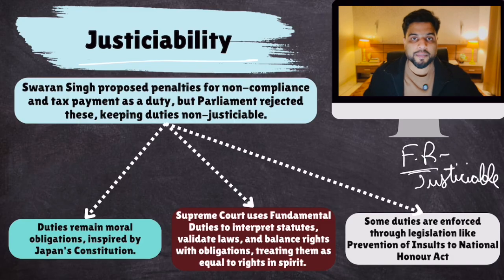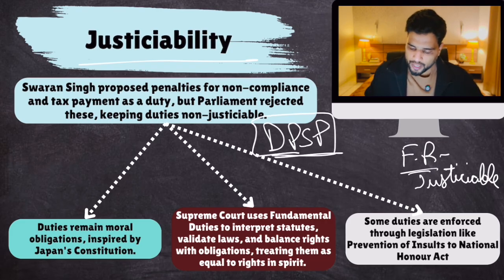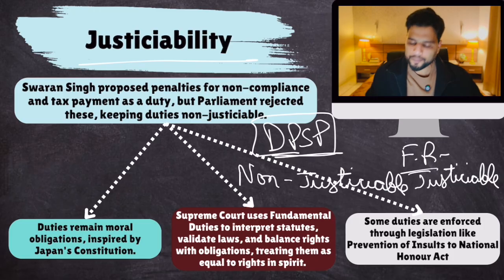Okay, if your fundamental right is getting violated, you can approach the courts. Simple, yes, provided there is no national emergency, but we have talked about that. Now, the next part is DPSP, and it is clearly written in our constitution that DPSPs are non-justiciable. That means if a DPSP is not being fulfilled by the government, you can't approach the courts. The state, the government will take action on DPSP whenever it has the capability.